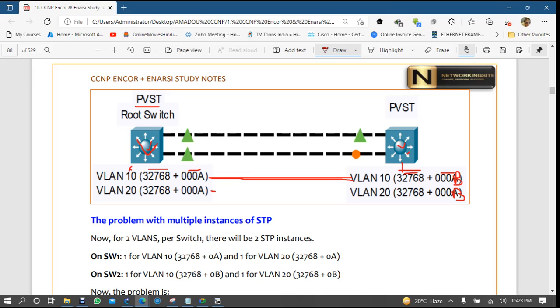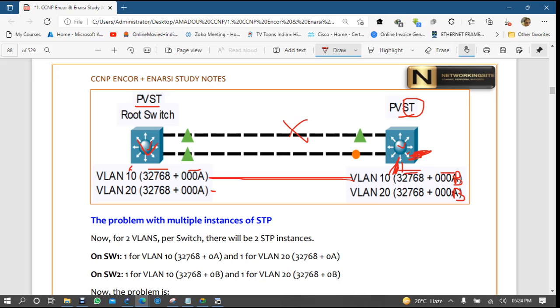Now, so what is the meaning of per VLAN? If I want to make root for VLAN 10 to this switch 2, but I do not have any option, right? Okay, so in other condition, your PVST is also acting as a CST, common spanning tree.